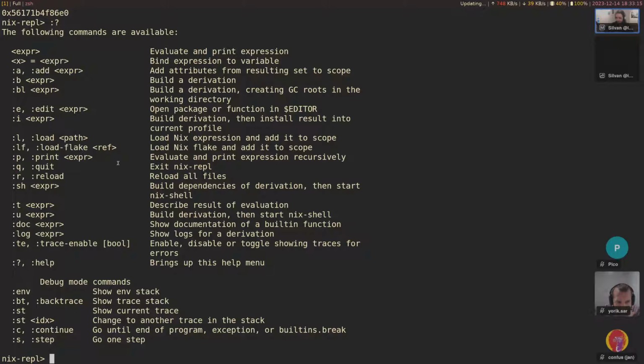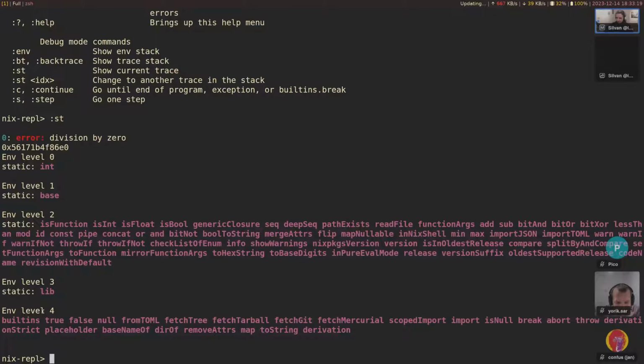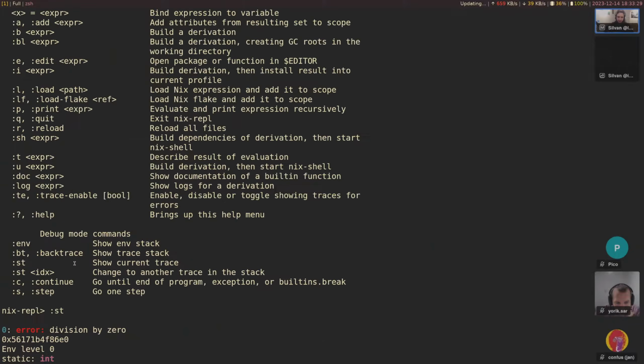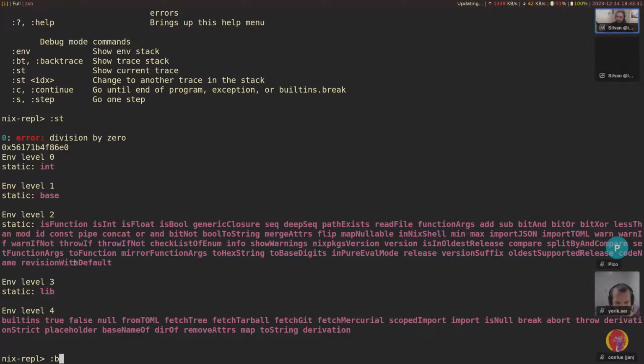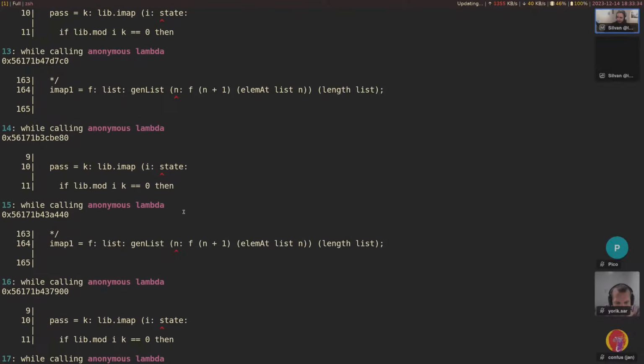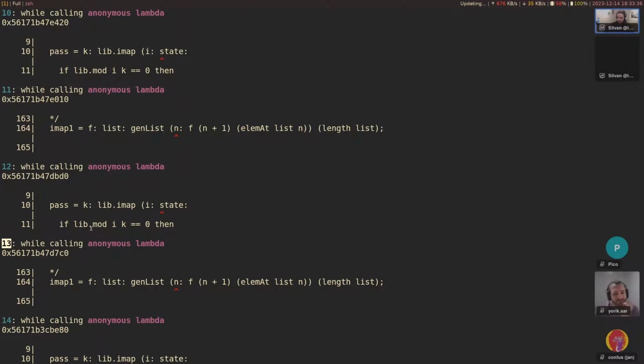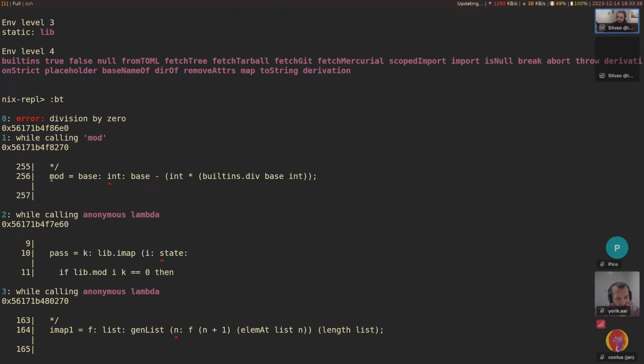Maybe before we jump out of the debugger, st, we did that already. St changed to another trace in the stack. So can we, yeah, actually, let's see. So if we say backtrace, so here we have numbers, okay.